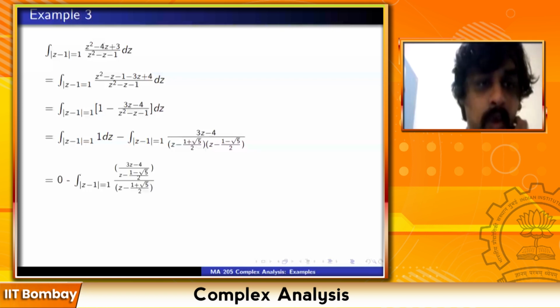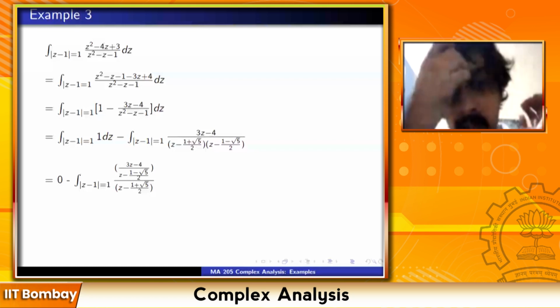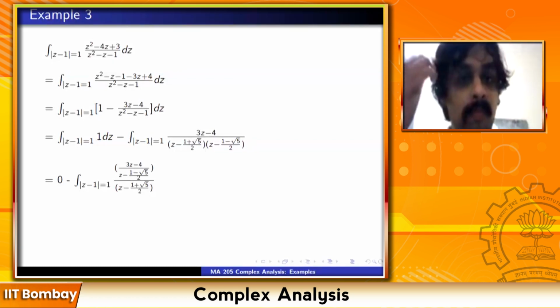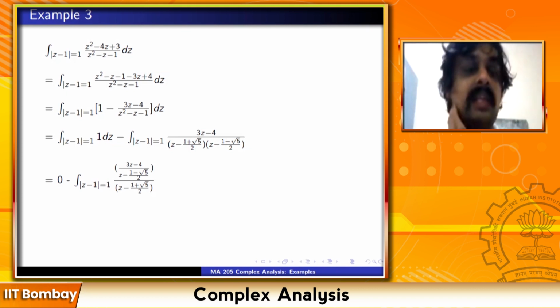The first integral is 0 because you are just integrating a holomorphic function on a circle, so that is 0, minus the integral on mod z minus 1 equal to 1. Now you have to understand which of these, (1 plus root 5)/2 and (1 minus root 5)/2, is contained in the circle mod z minus 1 equal to 1.